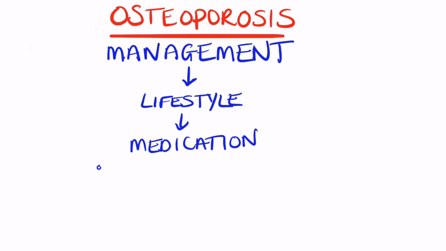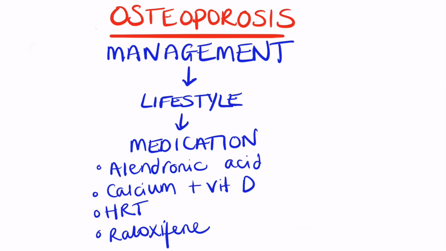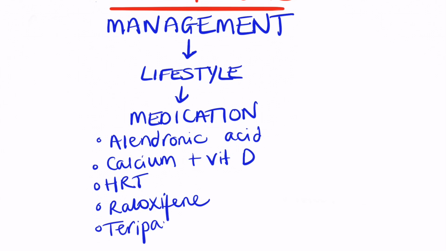Pharmacologically, bisphosphonates are used first line to treat osteoporosis. These include alendronic acid. These are anti-resorptive agents and work by directly and indirectly inhibiting osteoclasts. As mentioned previously, calcium and vitamin D supplementation is a good idea, and hormone replacement therapy can prevent osteoporosis in postmenopausal women. Raloxifene is a selective estrogen receptor modulator that acts similarly to HRT, and teriparatide is the first line in patients with a very high risk of fracture.